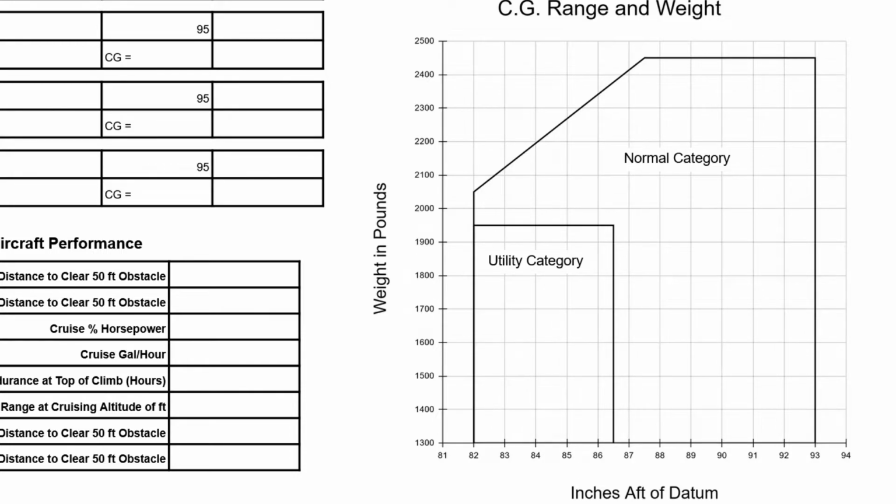Looking in the owner's or airplane flying manual of a given aircraft, you will usually find an envelope like this, or a graph that has weight on the vertical axis and center of gravity position on the horizontal axis. When the math is completed, a point can be plotted with the total weight of the airplane and the balance point or center of gravity position at that weight. You can also calculate the weight after some fuel has been burned or after some passengers have exited the aircraft. At no time should any of these points or any part of a line drawn between those points move outside of the envelope or the safe area for weight and center of gravity position.